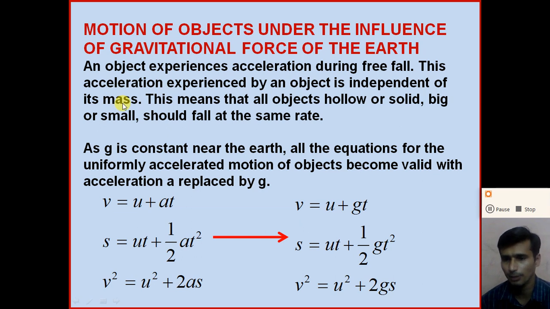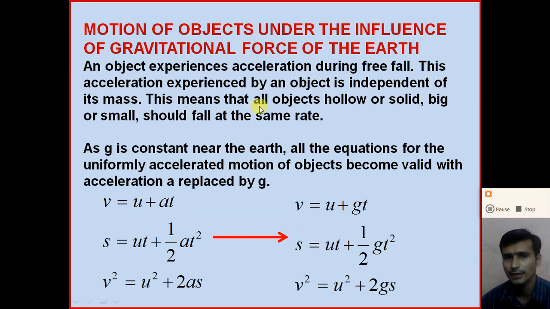In the formula of the acceleration due to gravity there is no term for the mass of the object, so we can say that the acceleration due to gravity does not depend on the mass of the object. An object experiences acceleration during free fall, and this acceleration is independent of its mass.